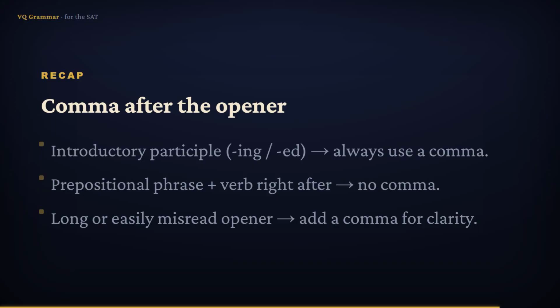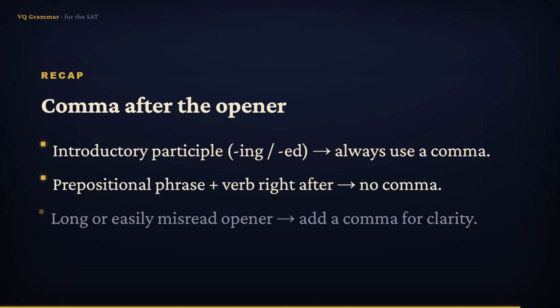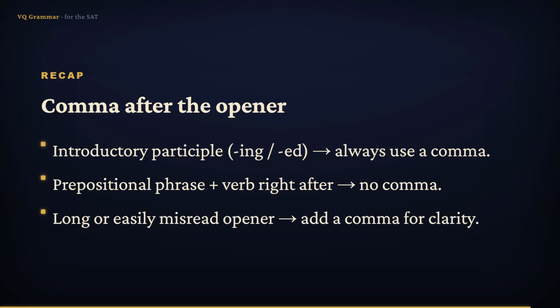Let's wrap up. When a phrase opens the sentence, run three checks. An introductory participle, an ing or ed describer, always gets a comma. A prepositional phrase that runs straight into the verb gets no comma. And a long or easily misread opener gets a comma to keep things clear. Find where the opener ends, and that's where the comma falls.